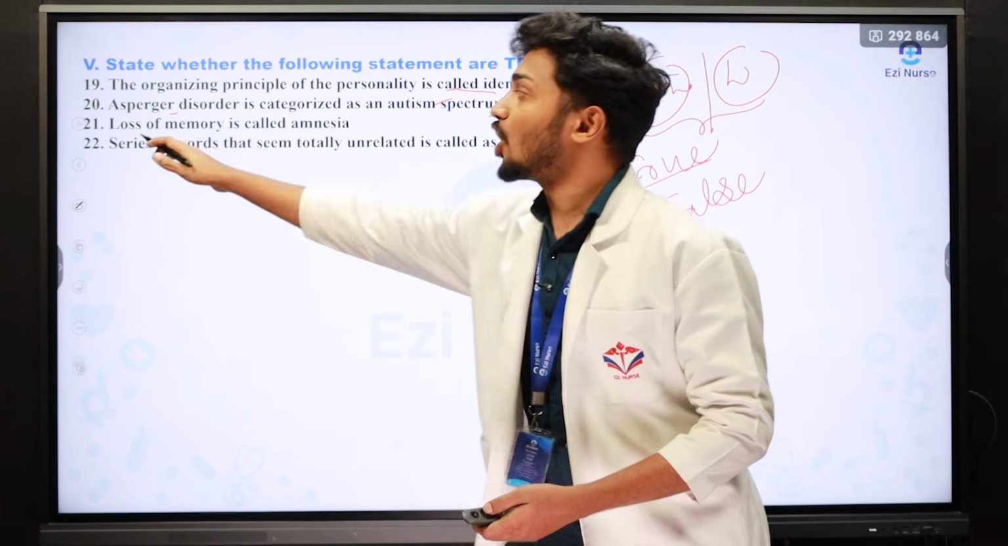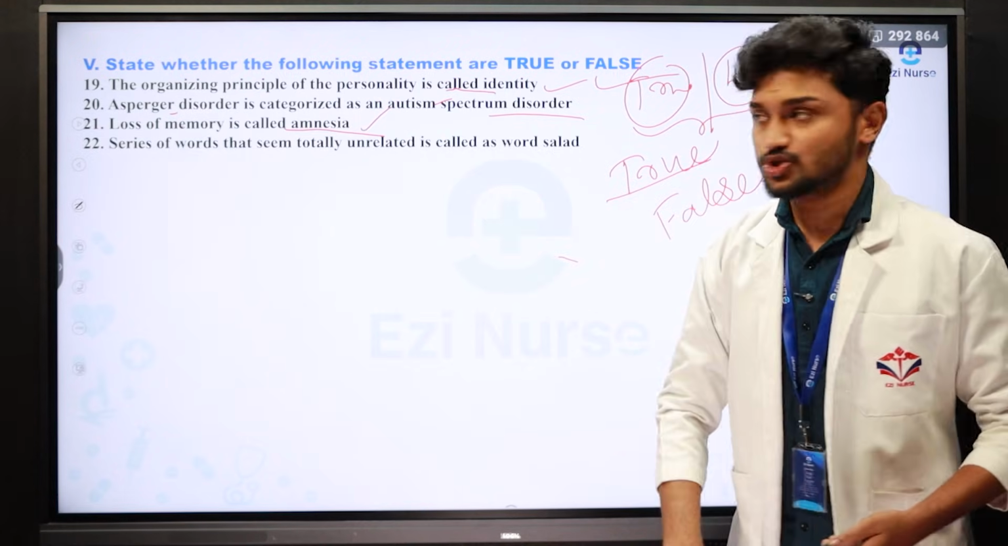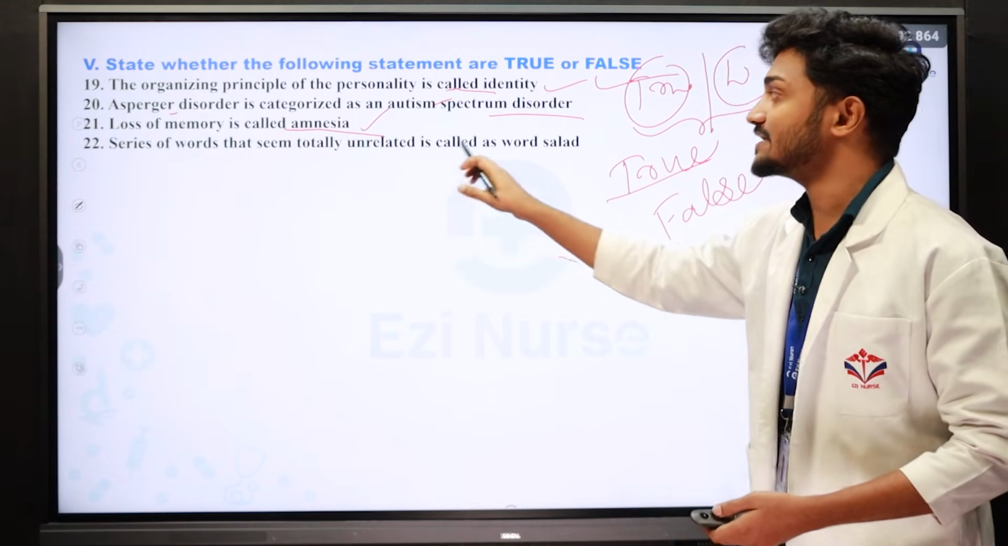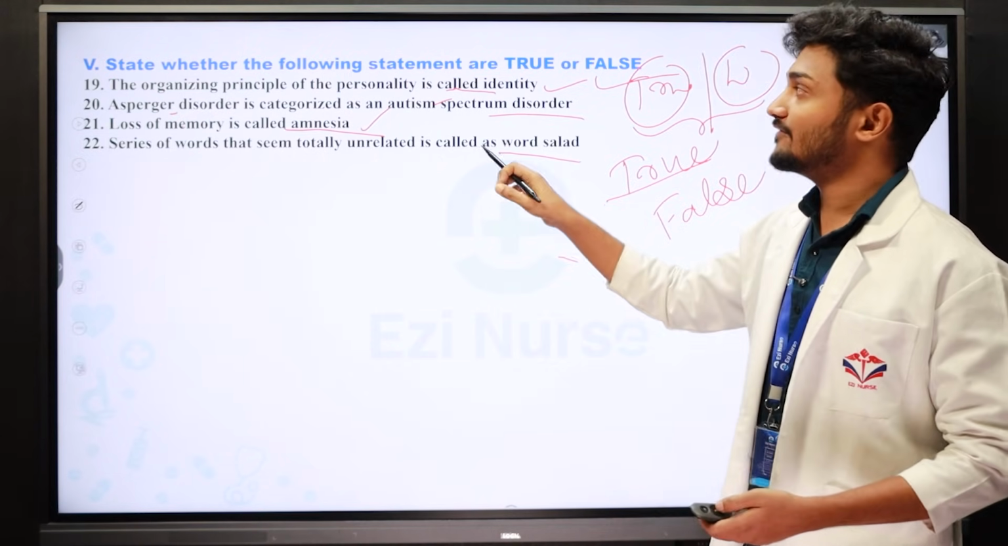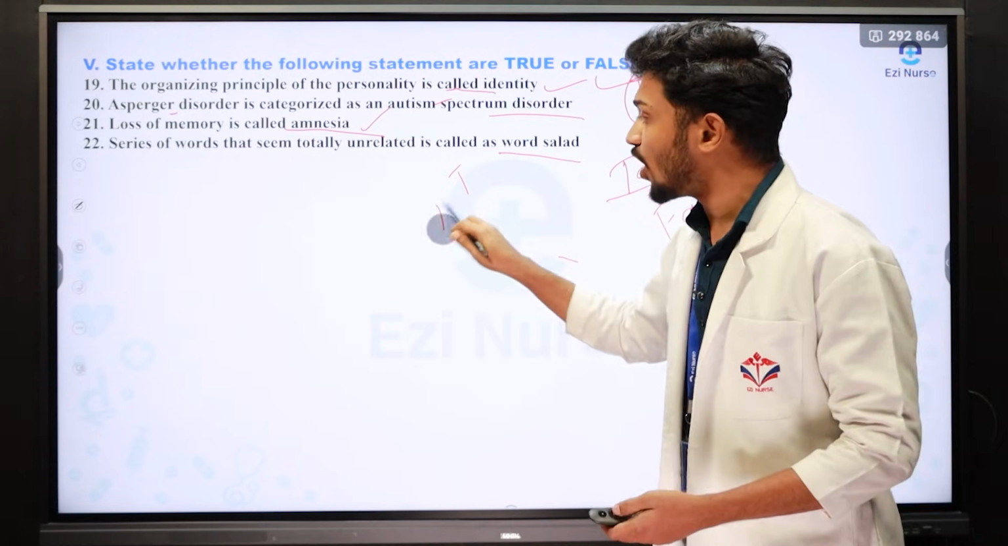The next one: loss of memory is called as amnesia. If it is true, you write true. The next one: series of words that seem totally unrelated is called as word salad. So these are all the sentences given to say whether they are true or false. The answer should be written only as true or false.